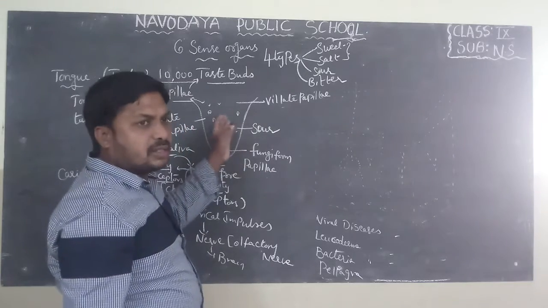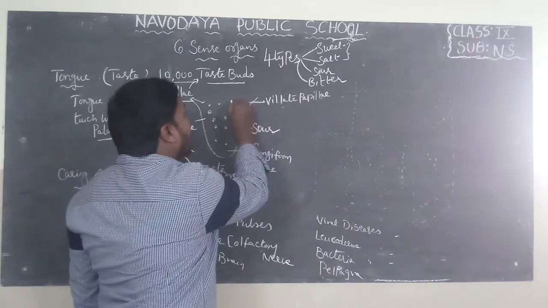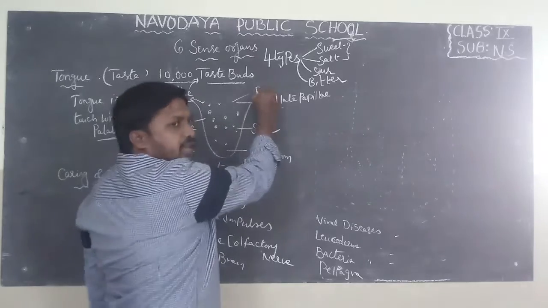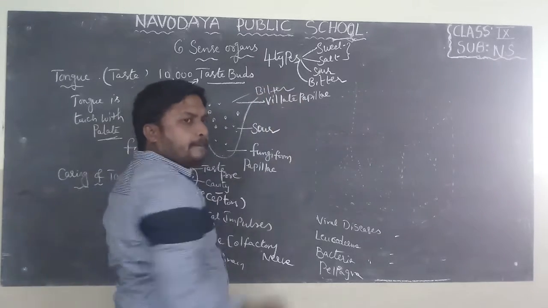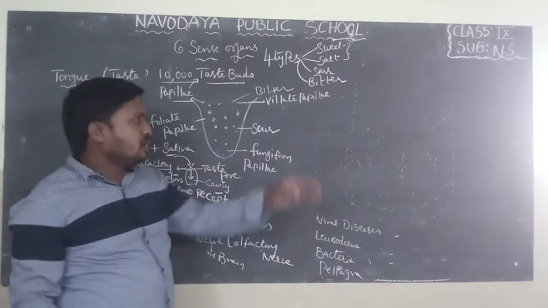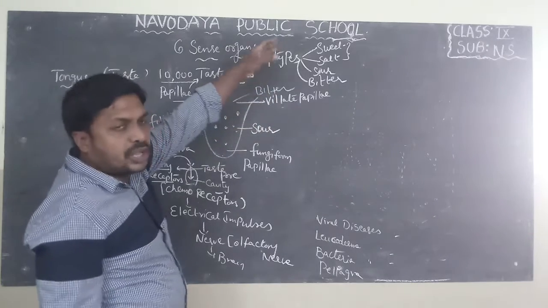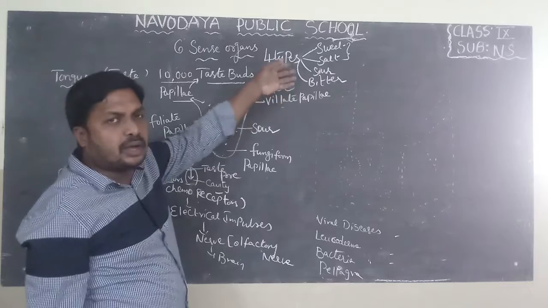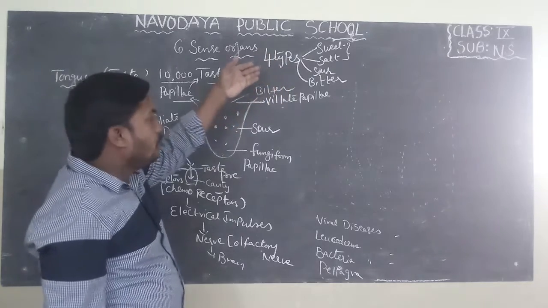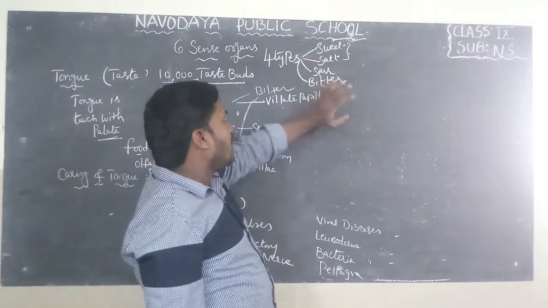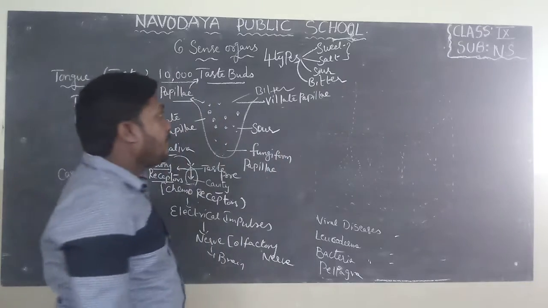We can identify sour on the sides of the tongue. On the back of the tongue, we can identify the bitter taste. So, every human being can identify the 4 types of taste: sweet, salt, sour, bitter.